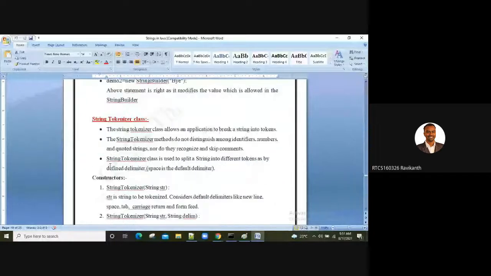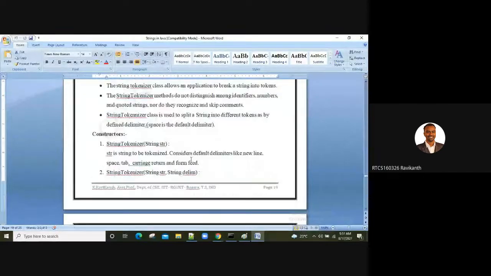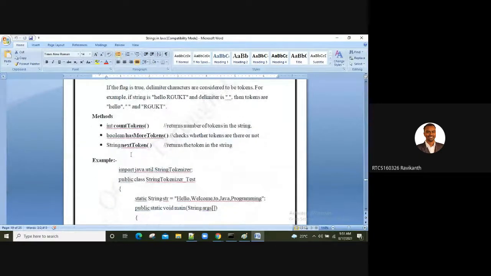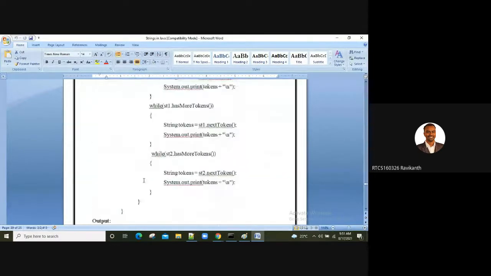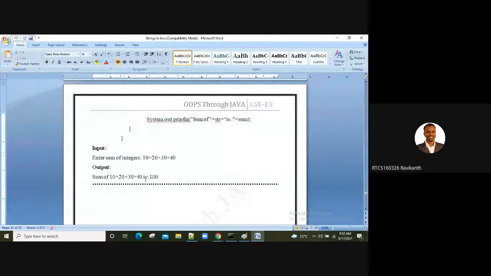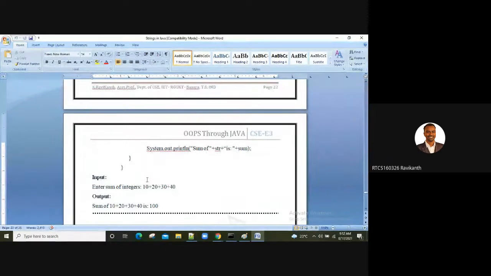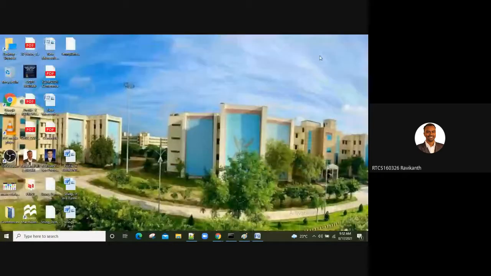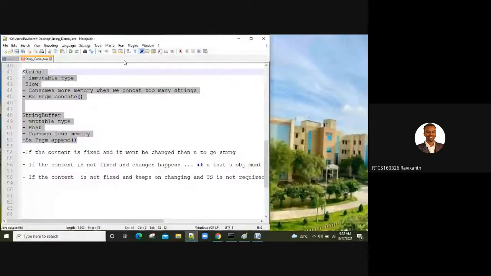Then tokenizer: what is string tokenizer, what are the constructors, then methods in the string tokenizer class. So a detailed explanation with all examples is precisely given. Clear? So I want you guys to work with all these examples and come to a conclusion.